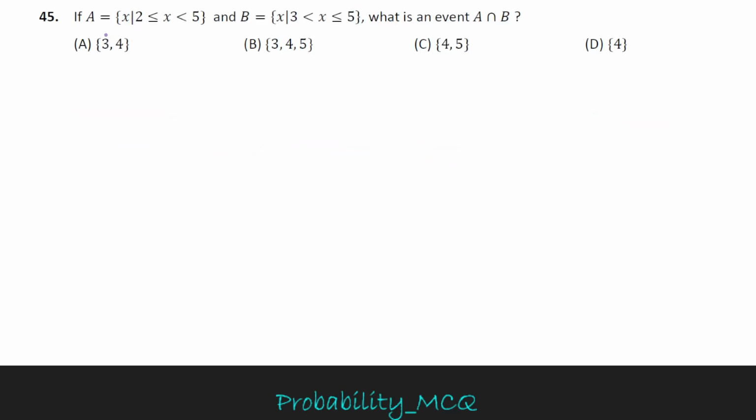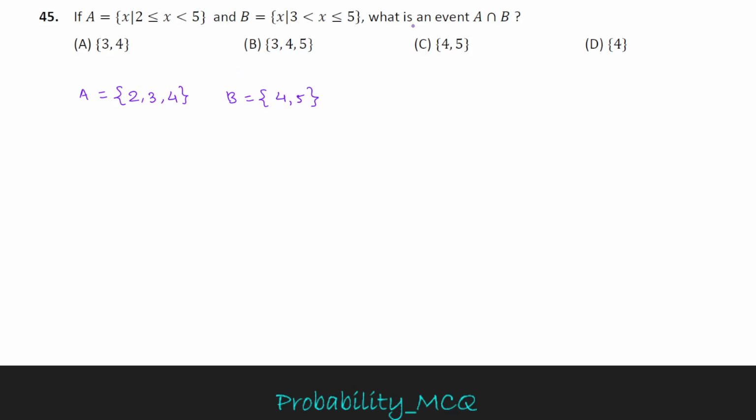Question 45. If A equal to X such that 2 less than or equal to X less than 5, here nothing is given, so we have to understand that X is real numbers, but the options are given in natural numbers, so we are taking natural numbers, like A starts from 2 till 4. 2, 3 and 4 are three elements of event A, and B equal to 3 less than X less than or equal to 5 means 4 and 5.